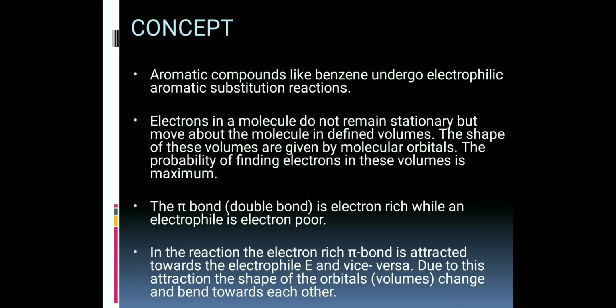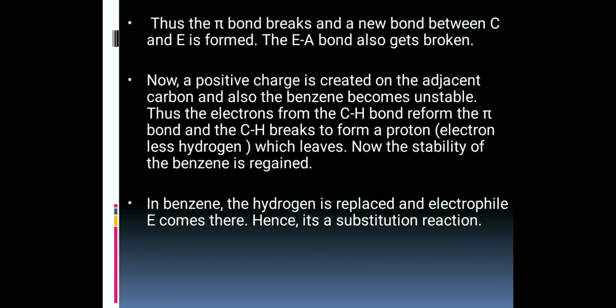Due to this attraction, the shape of the orbitals or volumes changes and bend towards each other. Thus, the pi bond breaks and a new bond between C and E is formed. The E-A bond also gets broken. Now a positive charge is created on the adjacent carbon. Also the benzene becomes unstable.